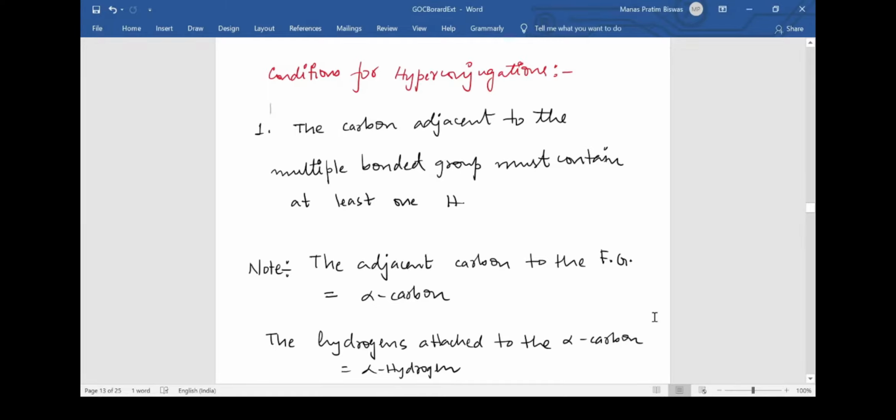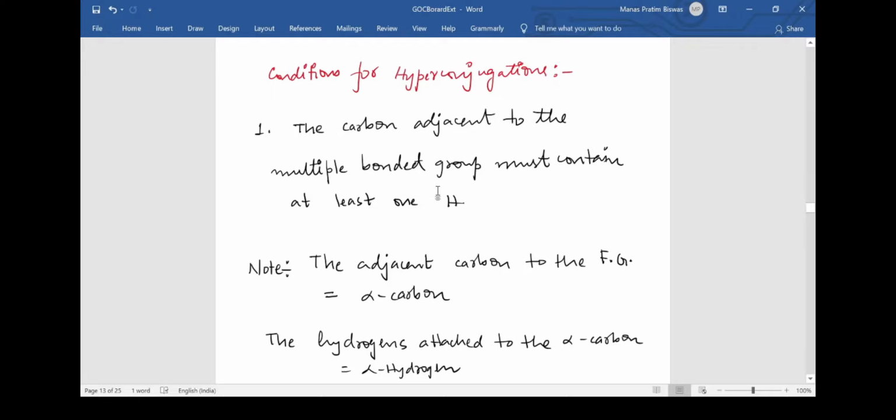Now that we have understood the basics of hyperconjugation and what is happening, we will learn the conditions for hyperconjugation to happen in a molecule. The first and foremost condition is that the carbon adjacent to the multiple bonded group must contain at least one hydrogen. Let me repeat again. The carbon adjacent to the multiple bonded group must contain at least one hydrogen.